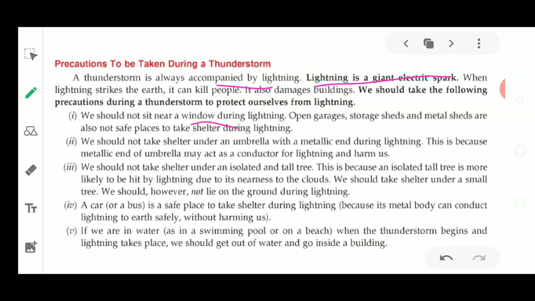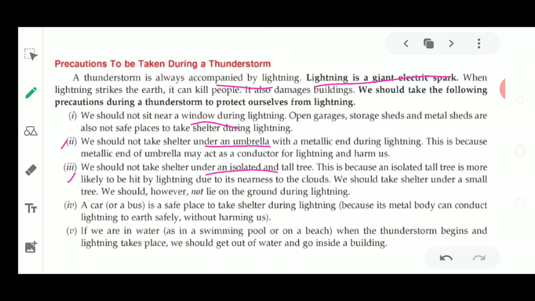Now we should not take such shelters. We should also not take shelter under an umbrella, because it has a metallic end. This is because the metallic end of the umbrella also acts as a conductor for lightning, and it could harm us. Now, the third precaution is that we should not take shelter under an isolated tall tree.